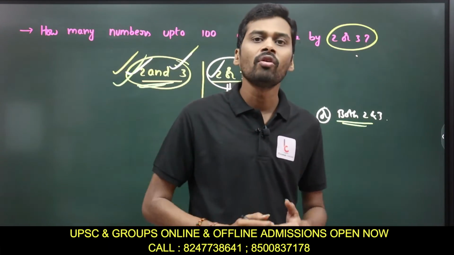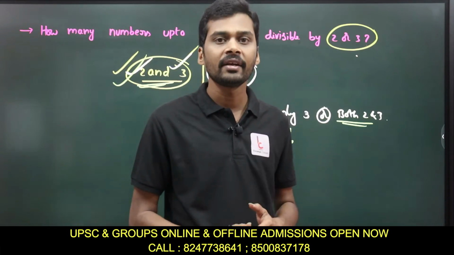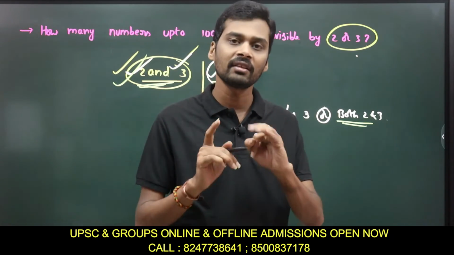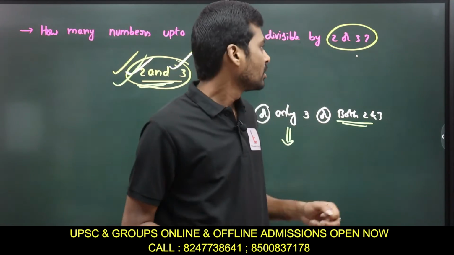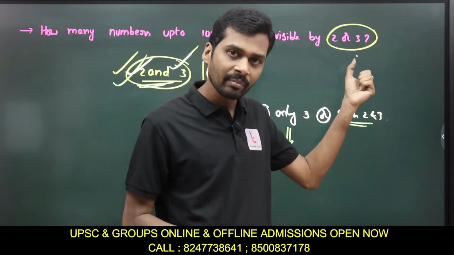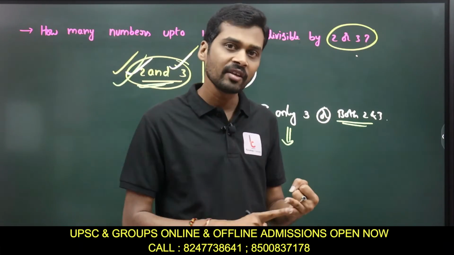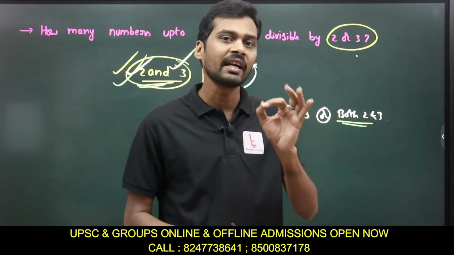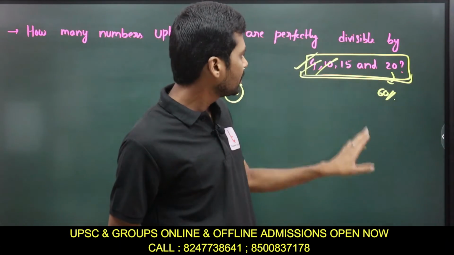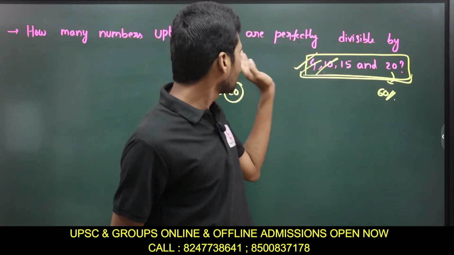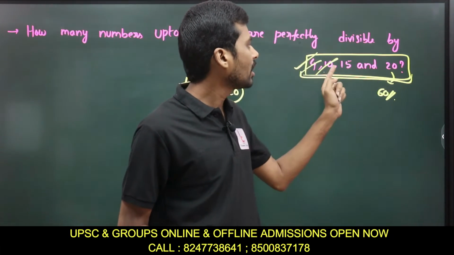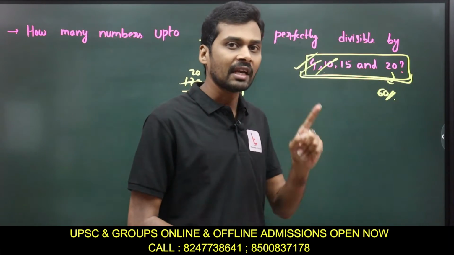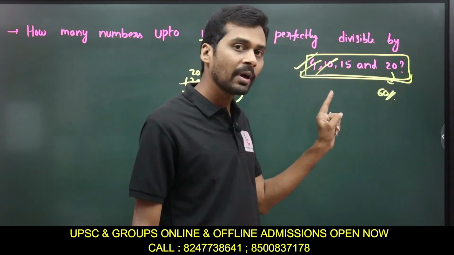So by the way, how do we solve problems when the or condition is given? See, there are 3 conditions. The first condition is that the numbers are divisible by a single number. The second condition is that the numbers are divisible by 2 or more numbers with the condition of and. See, if the question is how many numbers up to 1200 are divisible by 4, 10, 15 and 20, the numbers must be divisible by all the numbers.